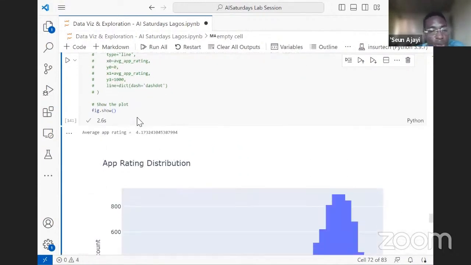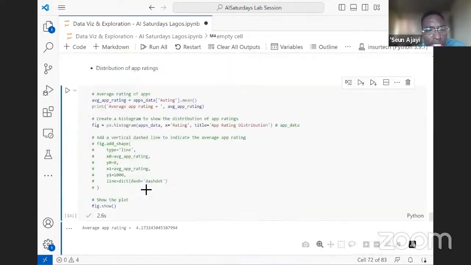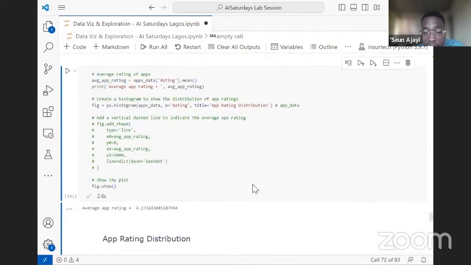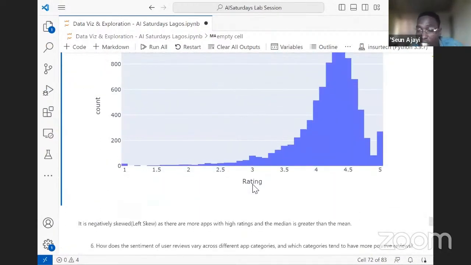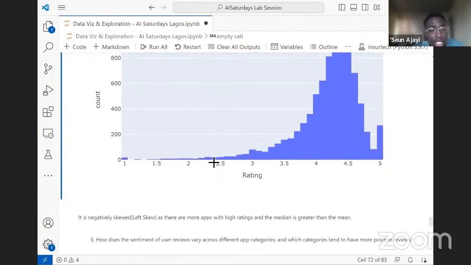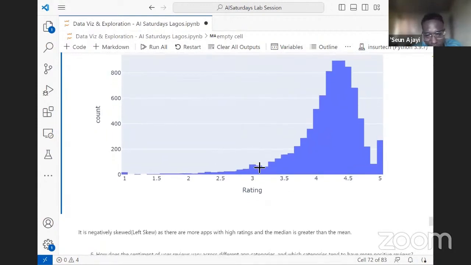I'm certain that if we go back to this notebook, we will understand a number of things. Just like we saw here, where we saw kernel density KDE plots, this is now a histogram, which helps us see this more clearly. I remember Asida mentioned something about positive and negative skewness, or is it right or left skewed? So this rating is left skewed. This is negative skewness.